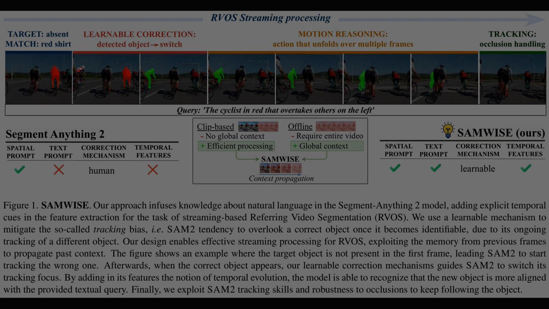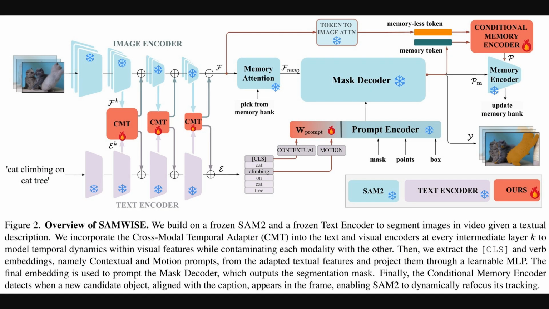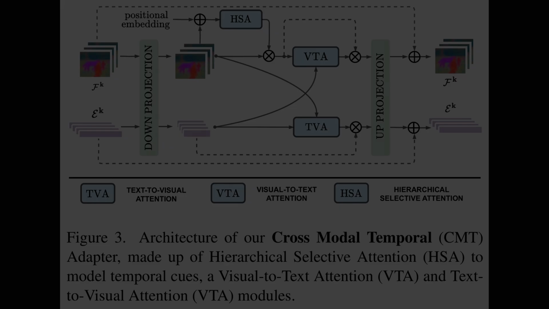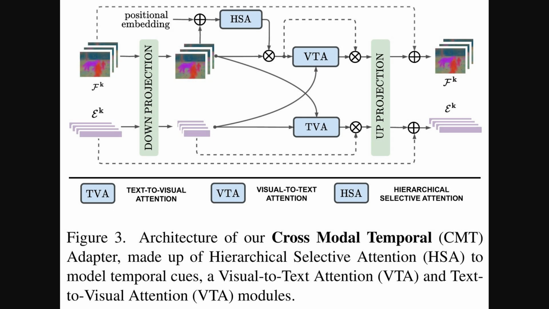So how does SAMWISE actually pull off that correction we saw with the cyclist? This diagram here gives us the blueprint. On the left, you see the video frames and the text prompt, like "cat climbing on cat tree," entering the system. The key innovation is a new module called the Cross-Modal Temporal Adapter, or CMT. This adapter acts as a bridge, connecting the frozen, or unchanged, image and text processing parts of the model.